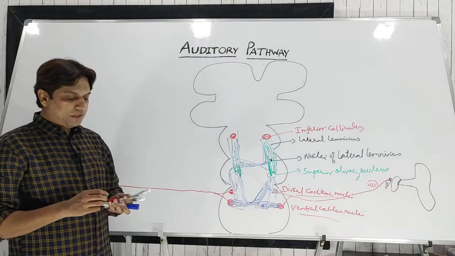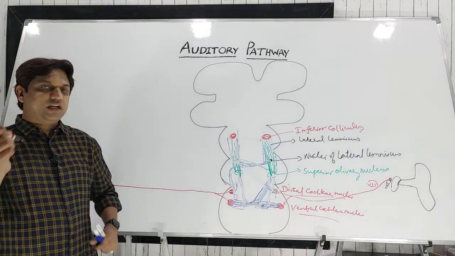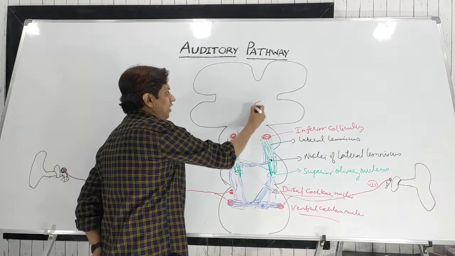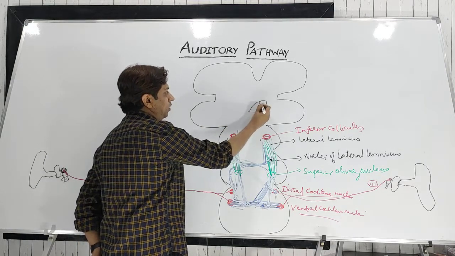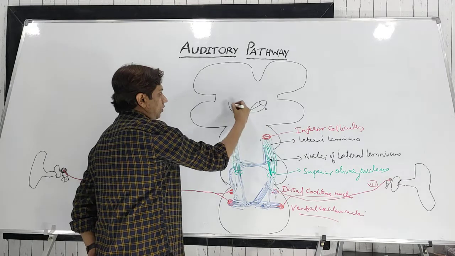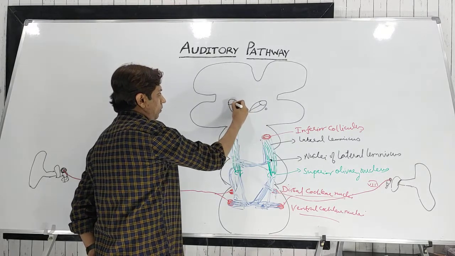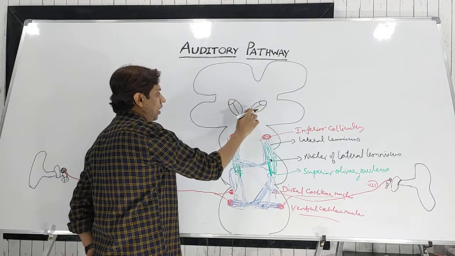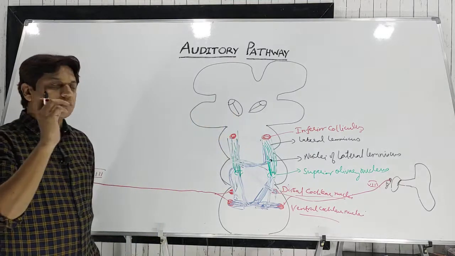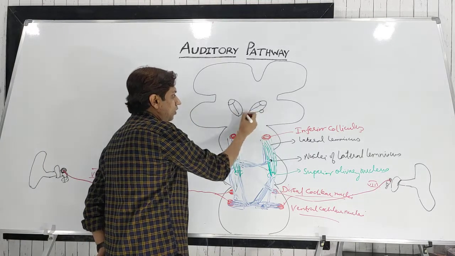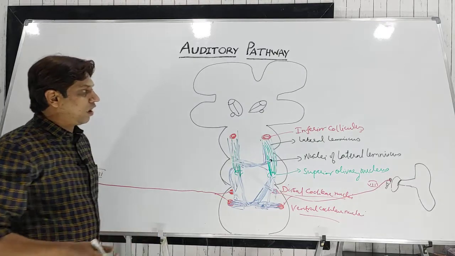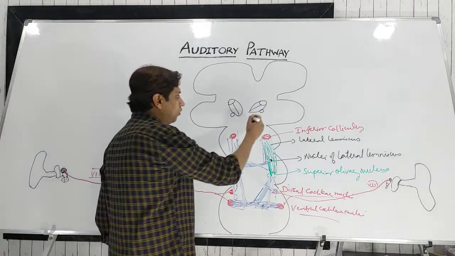Now from the midbrain they will ascend up. As you know, there is one structure here, the thalamus, in the upper part, and one of the nuclei or parts of the thalamus is concerned with the auditory pathway, that is the medial geniculate body.